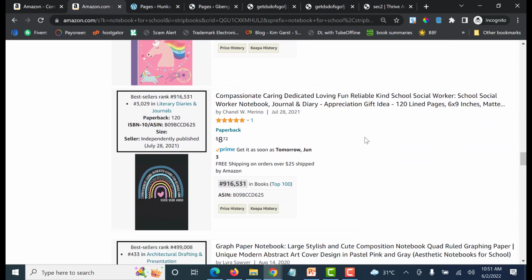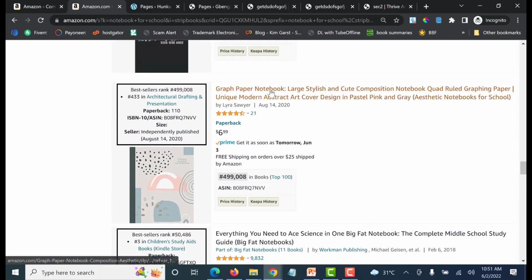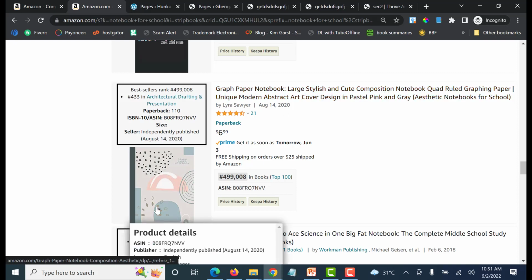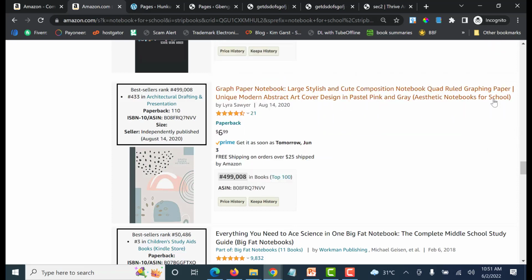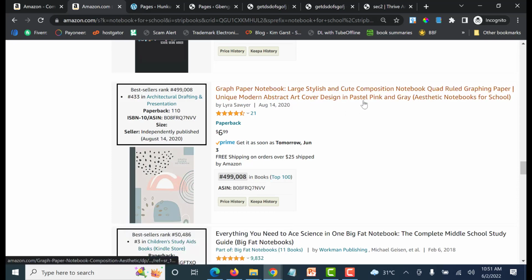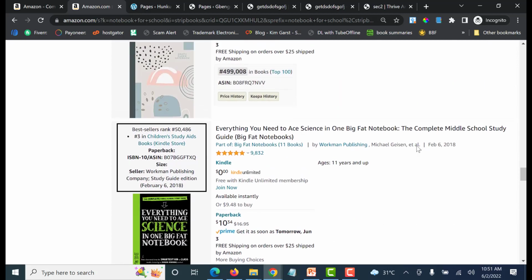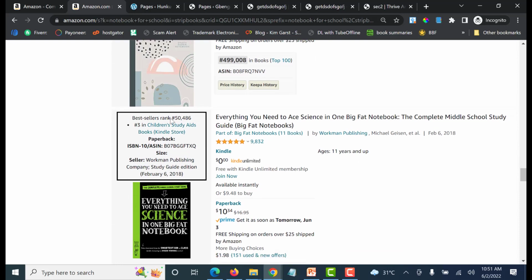Okay. So that's the title. The title explains further what the book is all about. See, this graph paper notebook, that's what they have there. Then they say large, stylish, and cute composition notebook, quad ruled, graphing paper, those are the interior, modern, unique abstract art cover design. You see, that's what they have here in pastel pink. Well, that's the color, and gray. See, that's it. So, aesthetic notebook for school. Those are the keywords there.